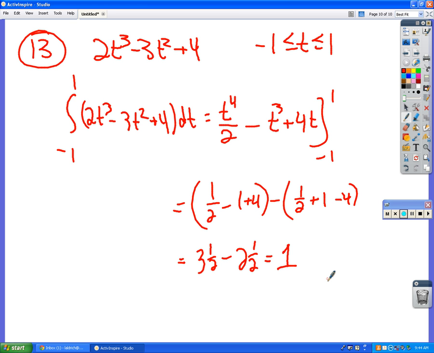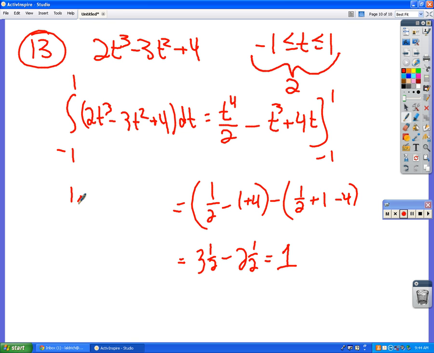Divide by 3? Where'd you get 3 from? You're not going negative 1, 0, 1. What's the distance between negative 1 and 1? From negative 1 to 1 is 2. So this is the total value right here.